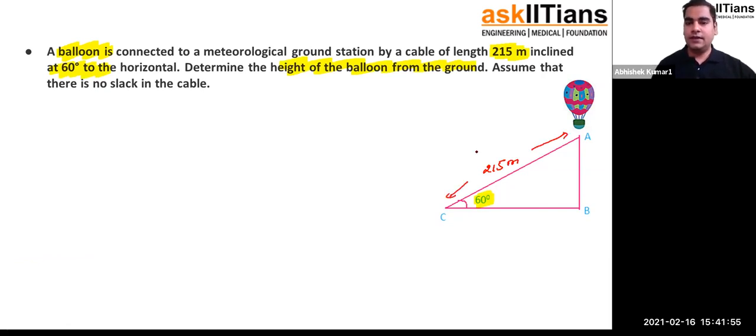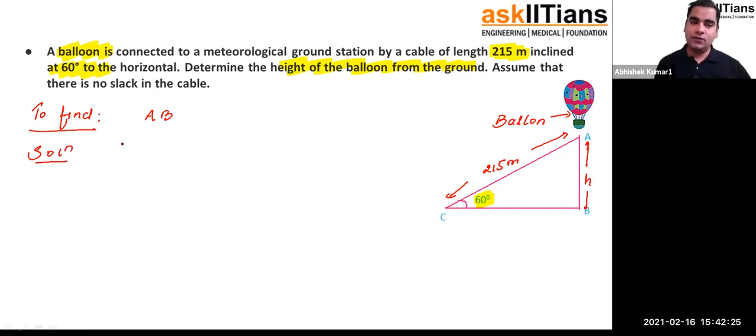And this is the balloon you have. You can see this is the balloon that we are talking about. Okay. And they are asking you to find out the height of the balloon from the ground, assuming there is no breakage in the cable. So you have to actually calculate this AB, and I'm going to call it H. Okay. So what do you have to find? You have to find AB. Now this is quite an easy problem. So first let us assume, let AB is equal to H meter. AB is equal to H meter, right?